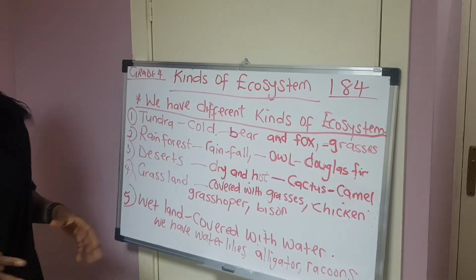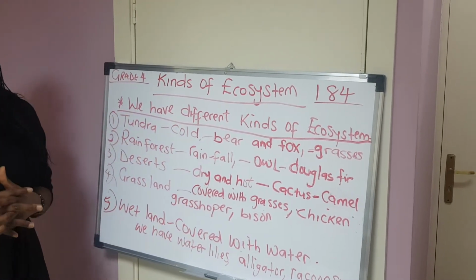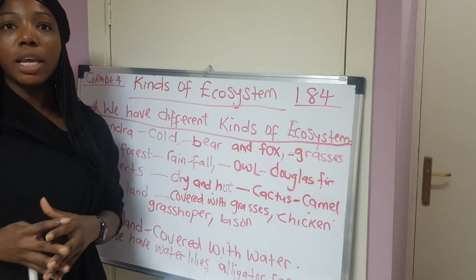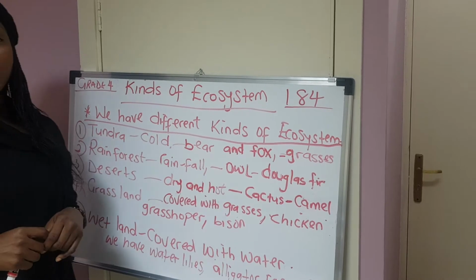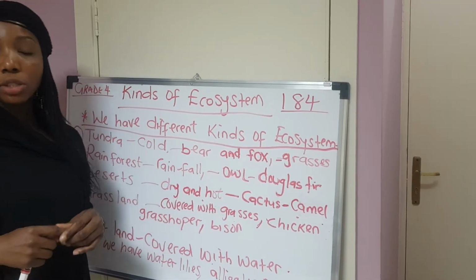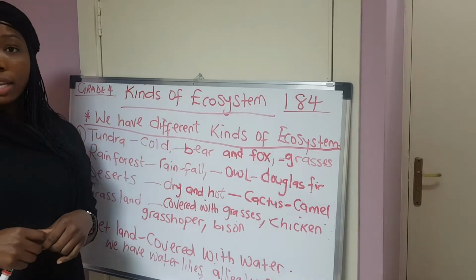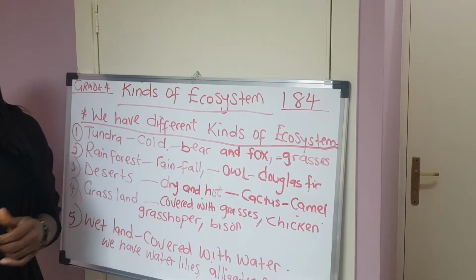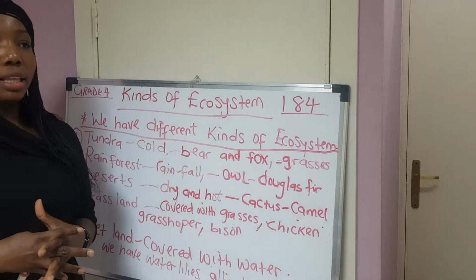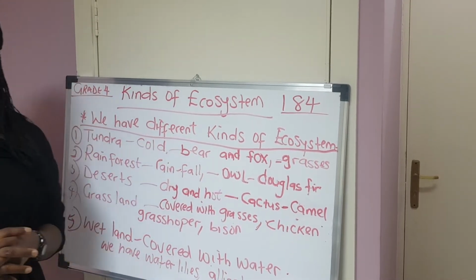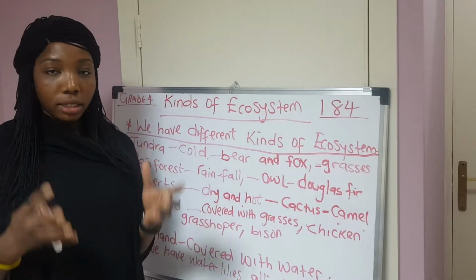Number 3, we have the desert. Like you all know, desert is a hot and dry place. Desert is very hot and dry and has a small amount of rainfall. We have some animals and plants that can adapt and survive in the desert. We have the cactus that can survive in the desert. We also have the lizard that can survive in the desert. The cactus can manage the little amount of rainfall that is in the desert.